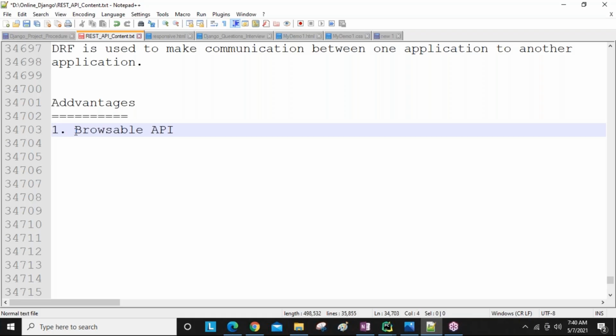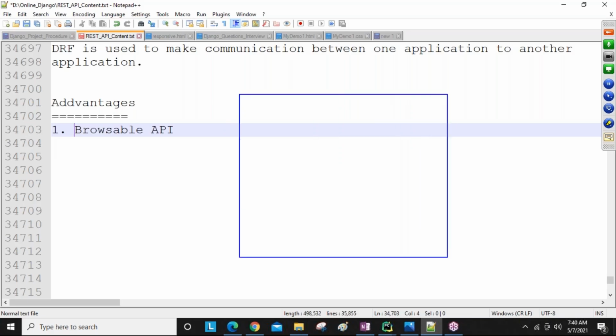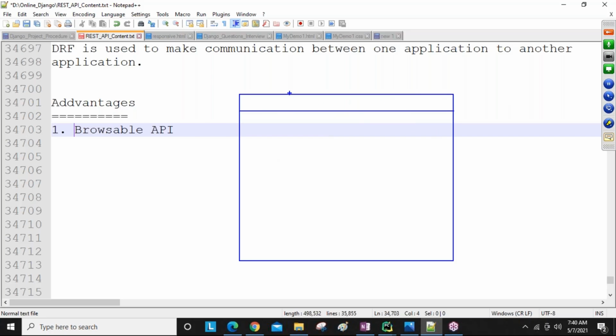Browsable API means what? In normal Django, we are going to get the normal browser only. So this is the browser, guys. From here we are going to send the URL. So in Django, after developing the Django project, whenever you are running the server, by default from the browser URL path only a GET request is possible.